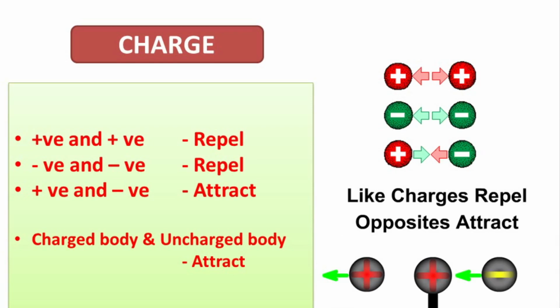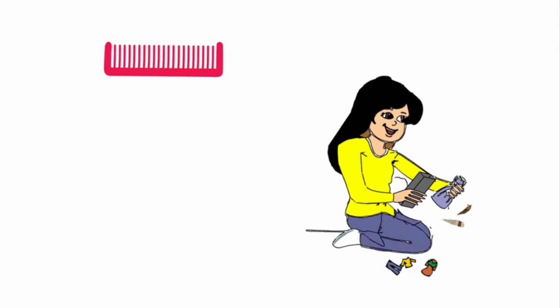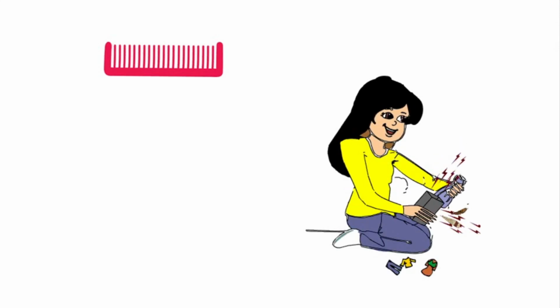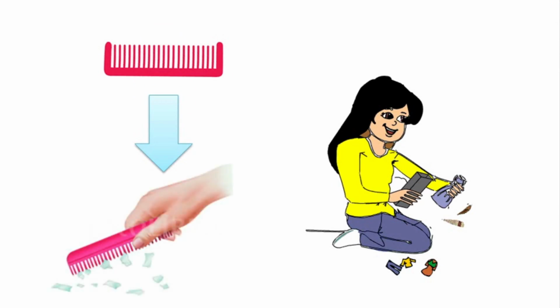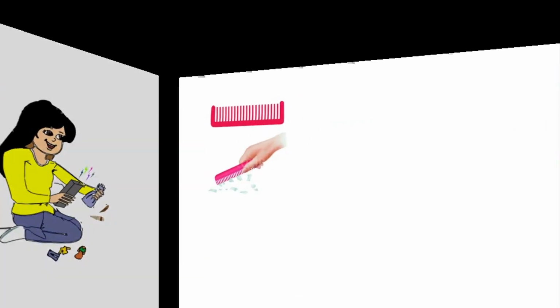Let us take an example. Take a plastic comb and rub it with your hair. Take that plastic comb towards bits of paper. What do you observe? Bits of paper are being attracted by the comb. Why do they attract? We have studied opposite charges attract. Here what are the two charges?